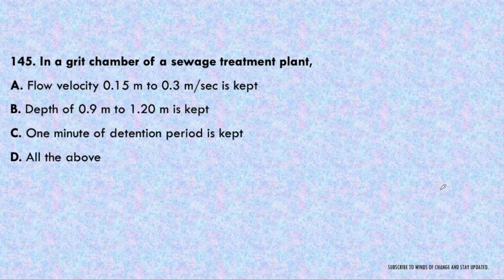Next question. In a grit chamber of a sewage treatment plant, a flow velocity of 0.15 meter to 0.3 meter per second is kept, a depth of 0.9 meter to 1.2 meter is kept, 1 minute of detention period is kept, or all of the above. So the answer will be all of the above. In the grit chamber, the flow velocity lies from 0.15 meter to 0.3 meter per second, a depth of 0.9 meter to 1.2 meter is kept, and 1 minute of detention time is kept. Detention time is around 40 seconds to 60 seconds, which is about 1 minute.